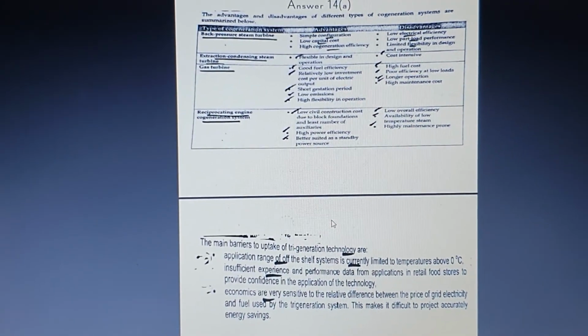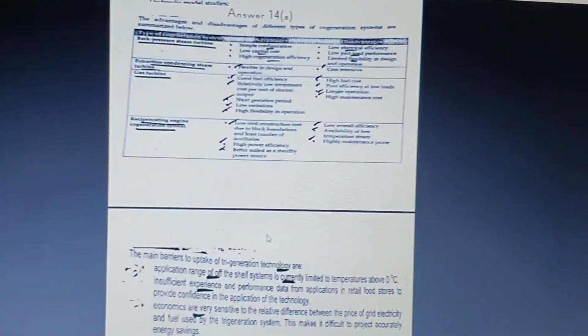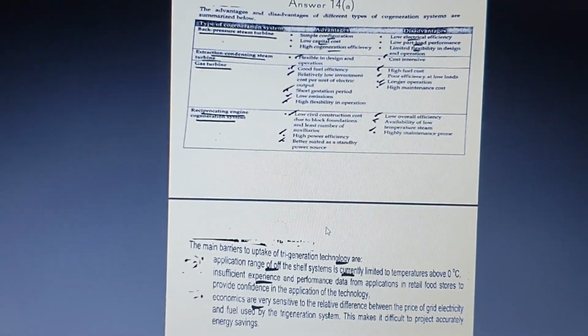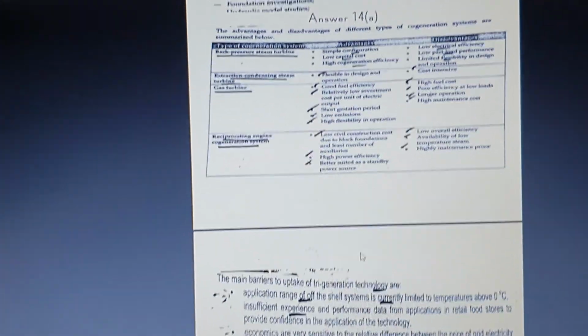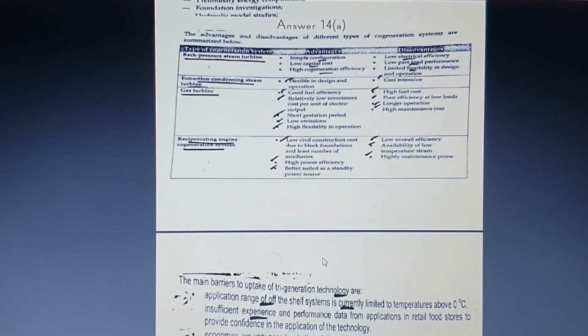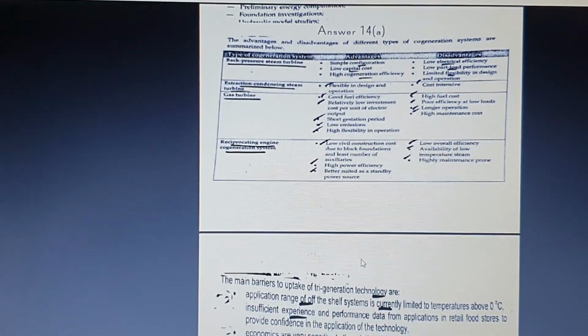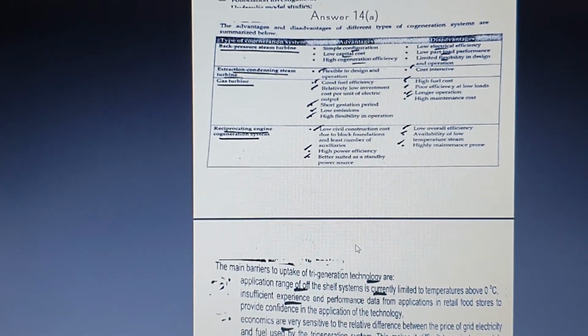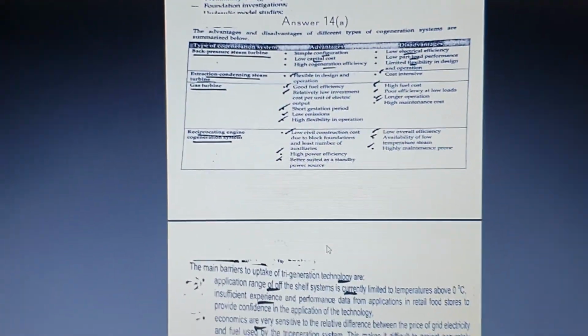Next, the 14th question is about the advantages and the disadvantages of the cogeneration and the trigeneration system, and this is a very important question from your 4th unit. Definitely you will get questions on what is cogeneration and trigeneration, the advantages, disadvantages, applications, or to explain the various cogeneration or trigeneration techniques in your external examination.